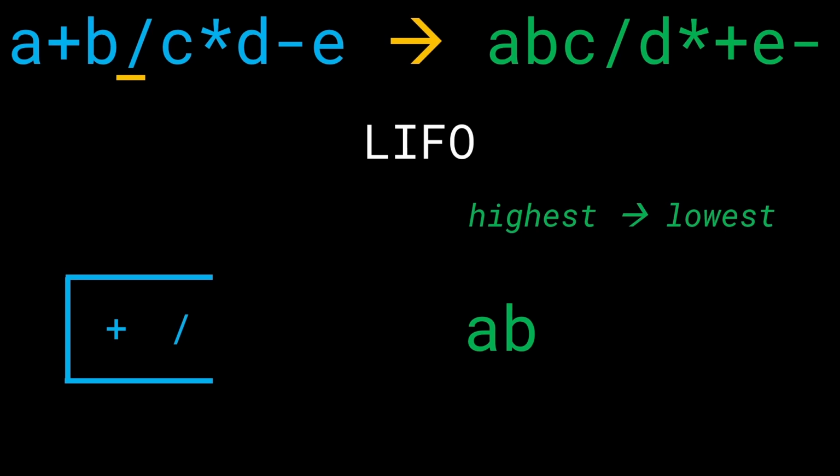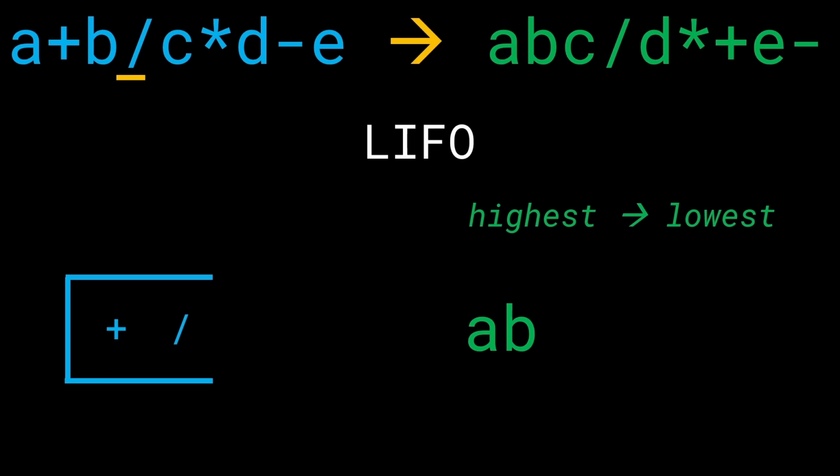The answer on the top right hand says that we have to have division, then multiplication, then addition and subtraction. That is, we have to follow this highest to lowest ordering in the postfix notation. That is something that we have to encode by default. Now, if it means that we have to have the highest priority operators first and the lowest ones later on, using this LIFO notation, what should be the ordering we follow in the stack? Again, the last ones to get in will be the first ones to get out.